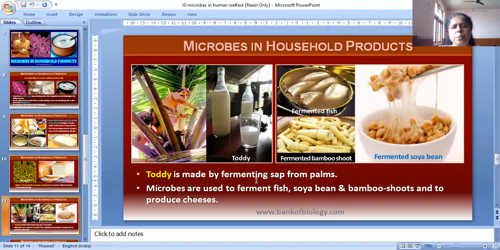Toddy is made by fermenting sap from palms. Toddy is an alcoholic beverage, an alcoholic drink.